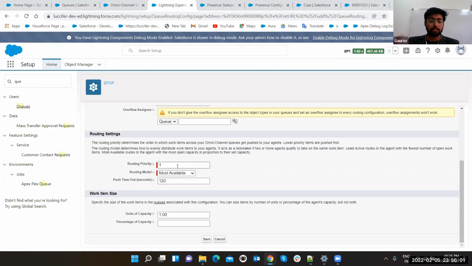It is routing priority, just like other priorities 1, 2, 3, 4, 5. What is this model? Least active, most available, you can select it. And this is the push timeout setting. It means suppose you have connected to a user, but the user is not responding for this many seconds, then it will automatically get disconnected. Okay. And this is the capacity load also, the number of users can handle. Just click on the save button.